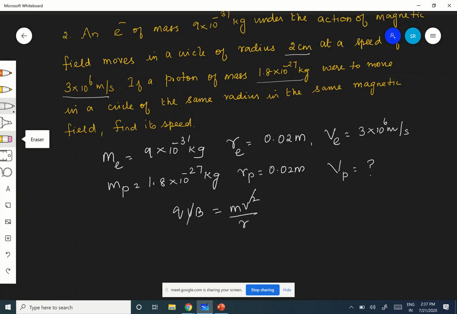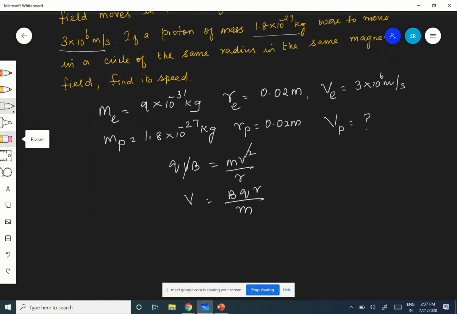Therefore V is equal to BQR by M. Are you following? Now what I want is VP. Let me write both. B is the same for both, and Q: electron and proton have the same charge, so that is also not going to matter.